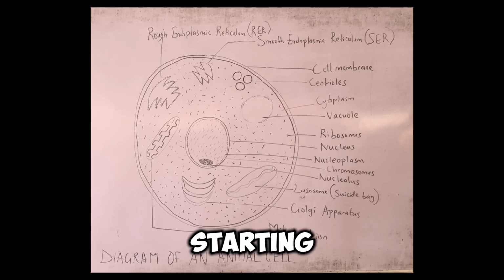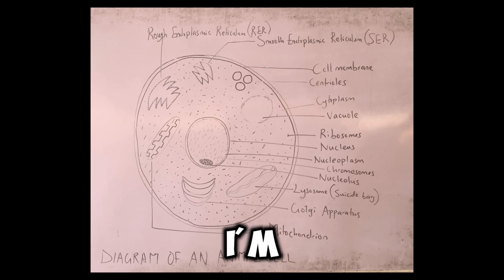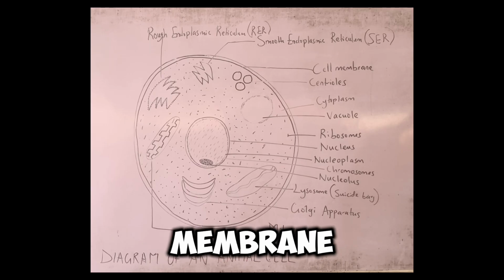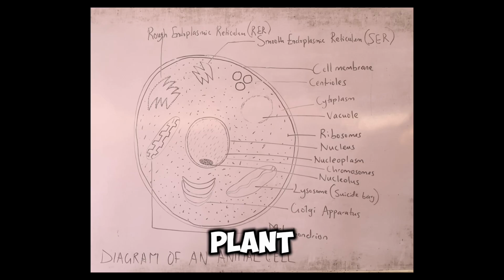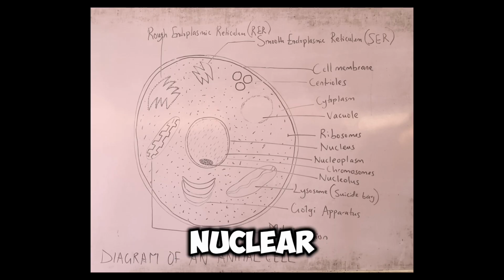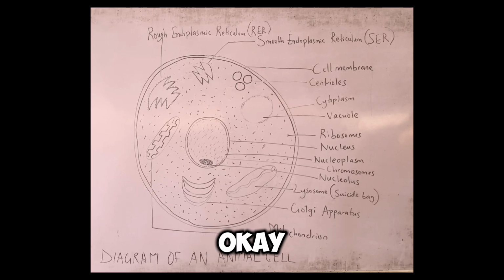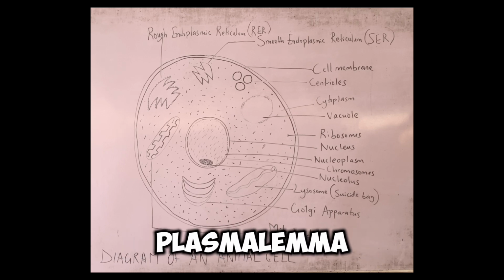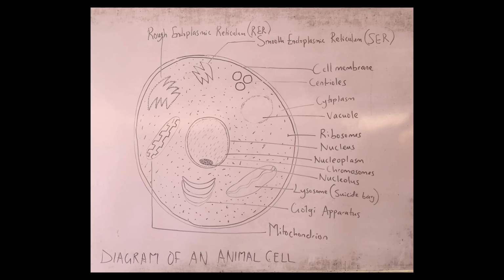Okay, so starting with what we know as the cell membrane. The first component I'm going to talk about is the cell membrane. All right. Now, the cell membrane is present in both plant and animal cells. Please take note of that. The cell membrane is also known as the cytoplasmic membrane, or what we call plasma lemma. Plasma lemma. Okay.